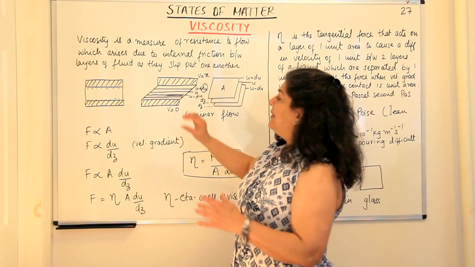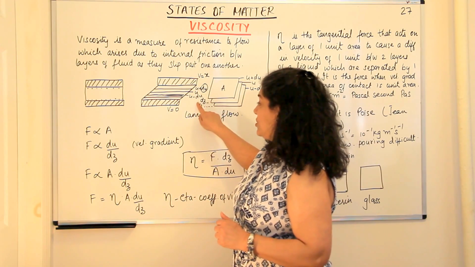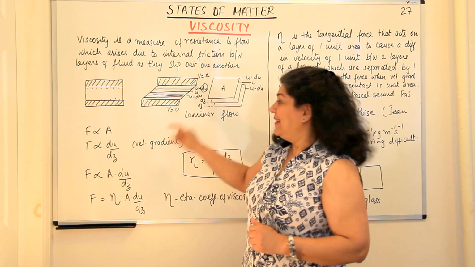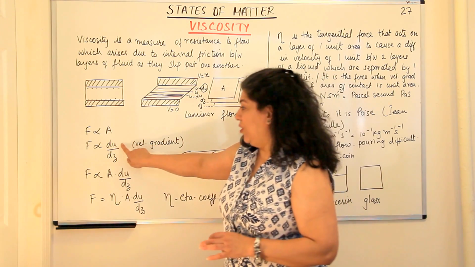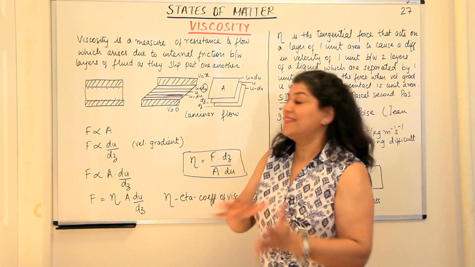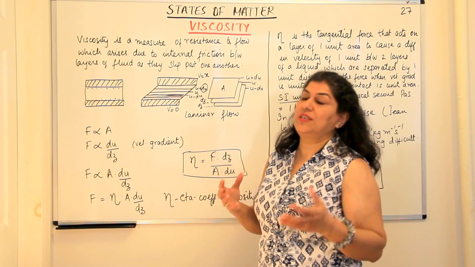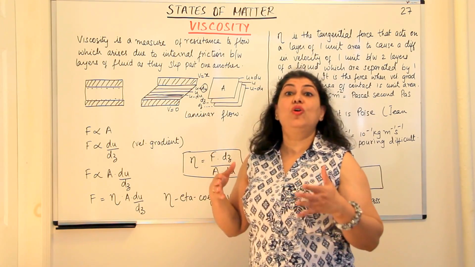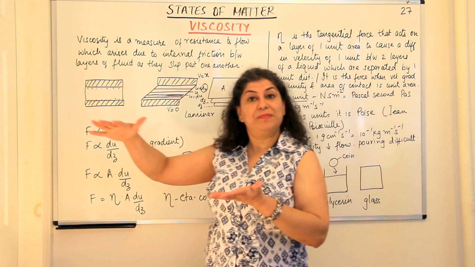So we find that this difference in velocity divided by the distance between the layers is known as the velocity gradient. The force of viscosity depends on the velocity gradient, and not only that, it also depends on the area of the surface.